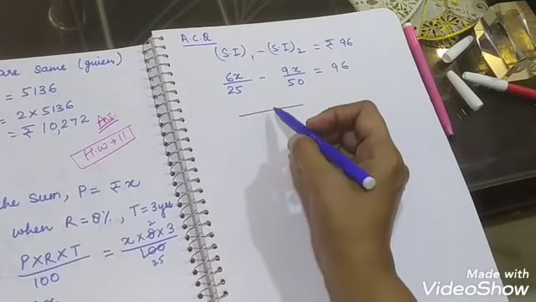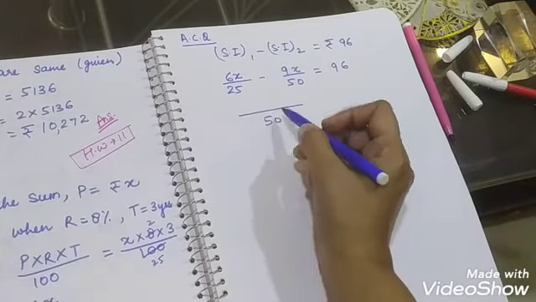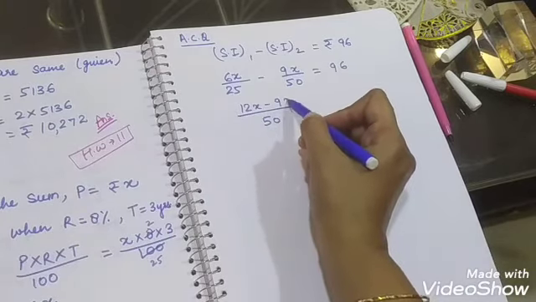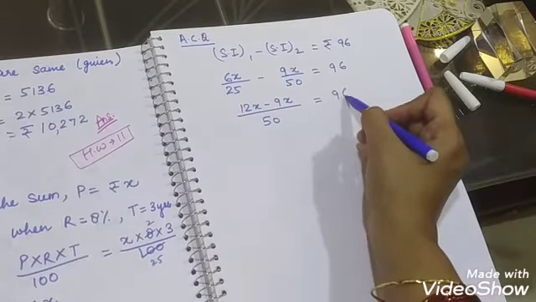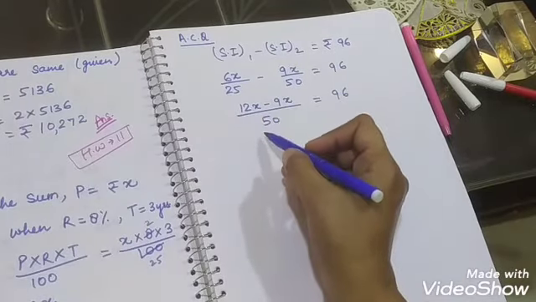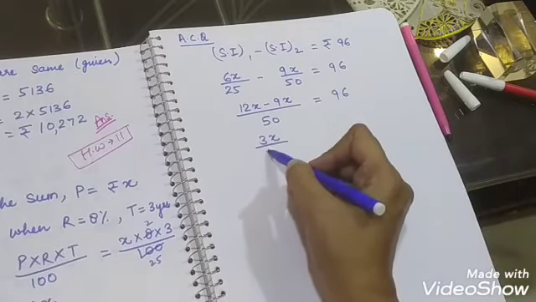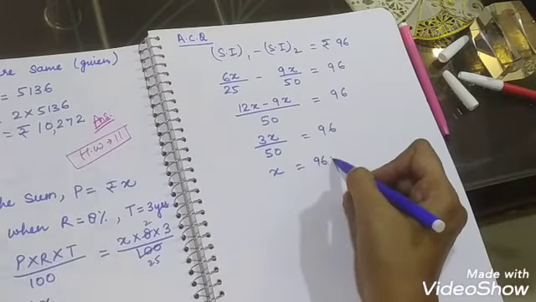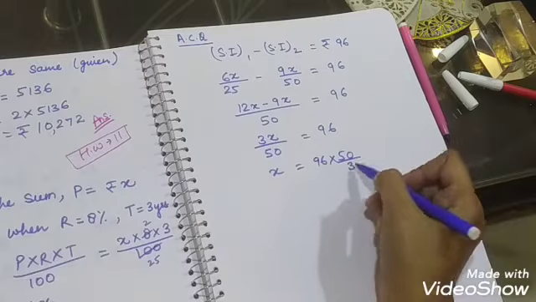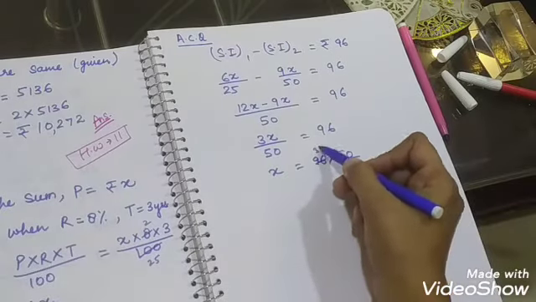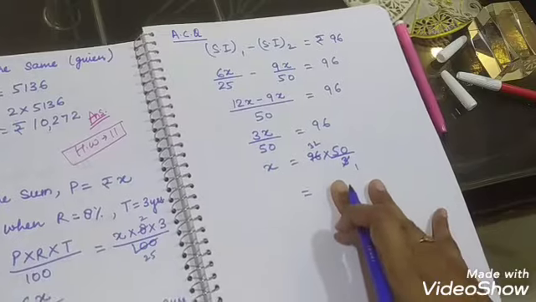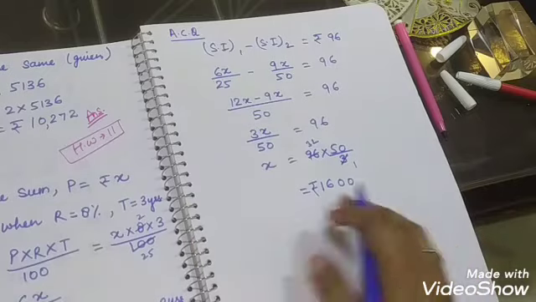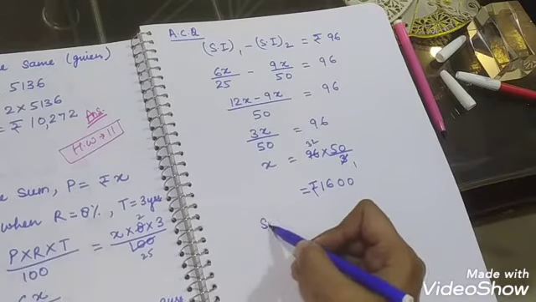Now we will take LCM. LCM of 25 and 50 is 50. It will be multiplied by 2. So 6 2s are 12X minus 9X is equal to 96 (over 50). Or 9 goes from 12 gives you 3. 3X/50 is equal to 96, or X is equal to 96 into 50 upon 3. 3 ones are 3, 3 threes are 9, 3 twos are 6. When you multiply 32 by 50, it will be 1600 in rupees. And X is what? X is the sum.